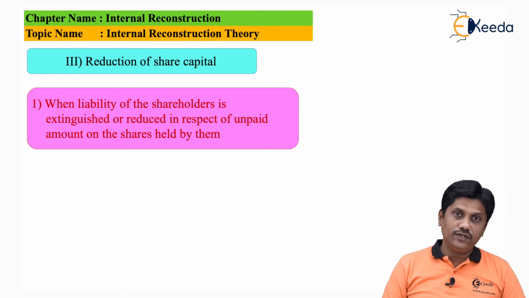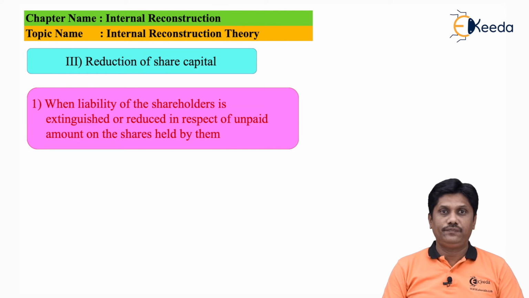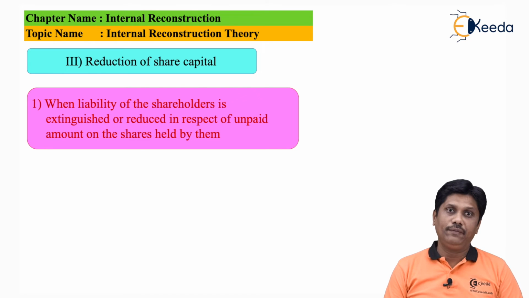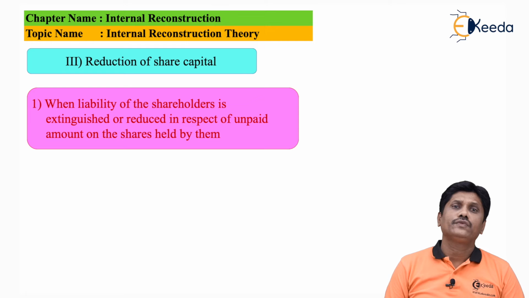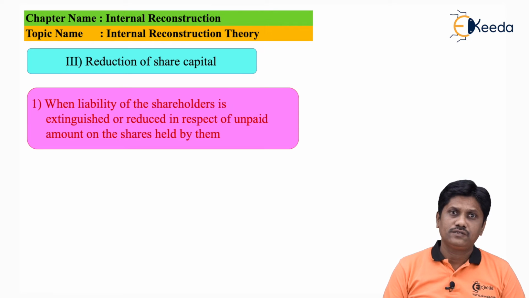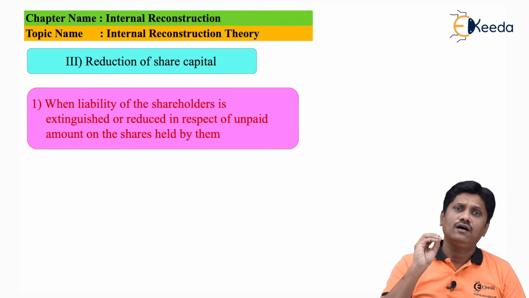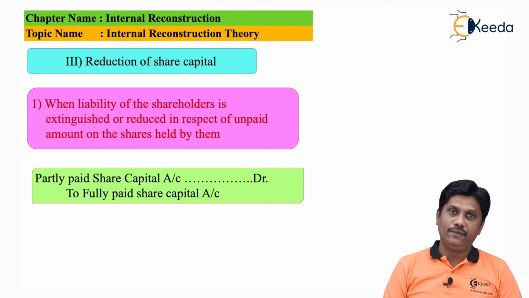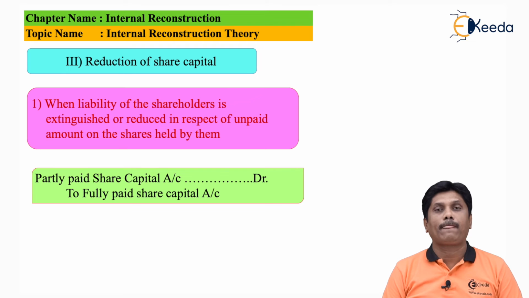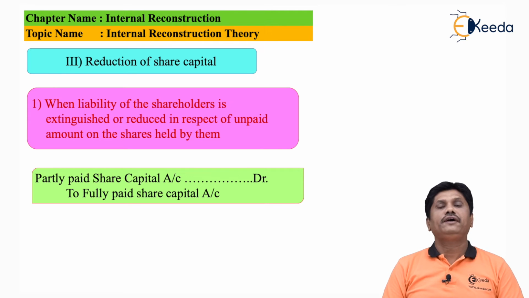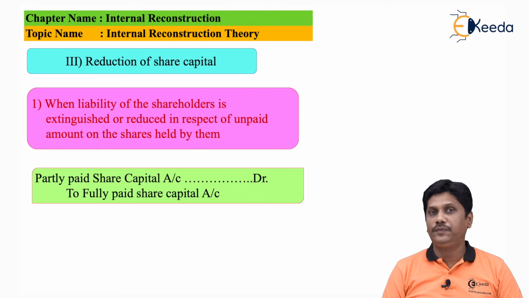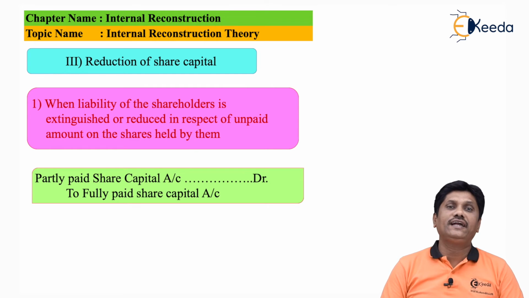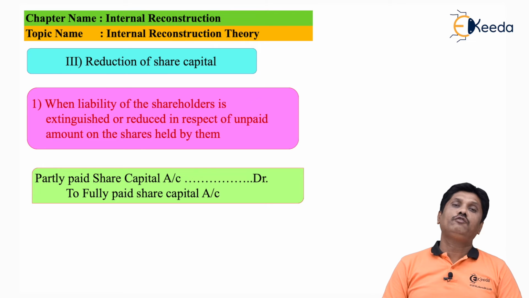Next part, I told you, is reduction in the share capital. So capital gets reduced. First possibility: suppose my share is of face value of rupees 100 each. So far you paid me 70 rupees. The company decided that now let us make the share of face value of rupees 70 only.